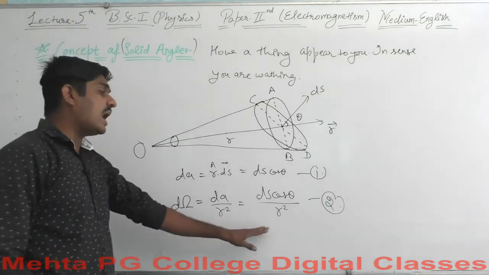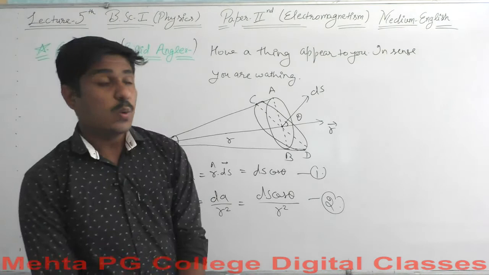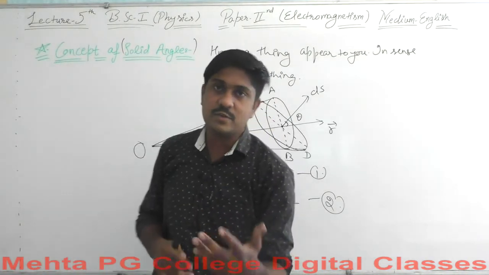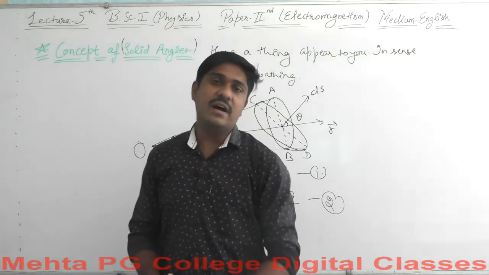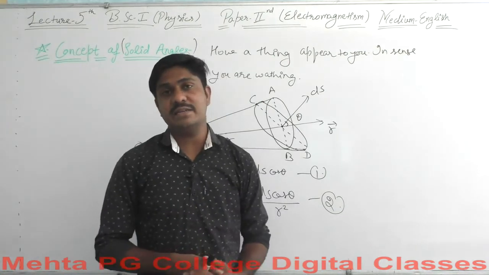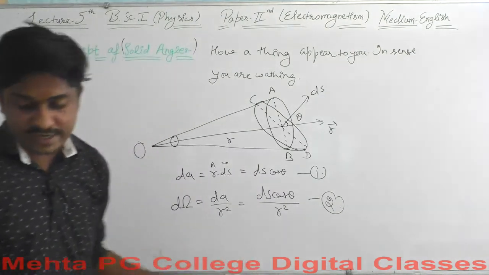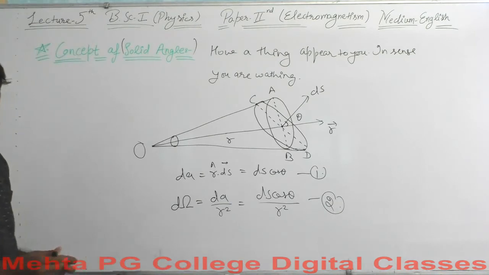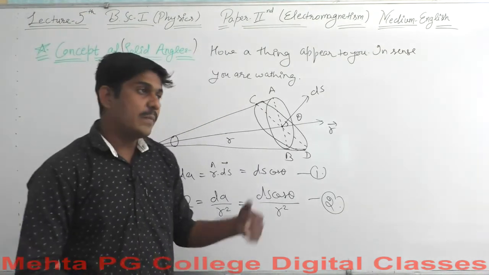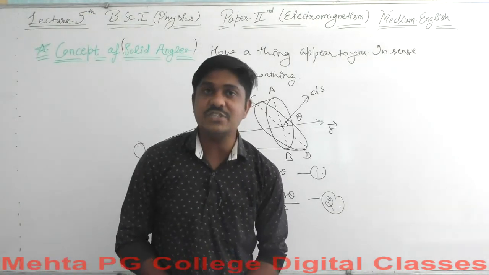Let's say r equals 1. You can consider this distance as 1 meter. Imagine the camera is about 1 meter away from me, then what will be the value of the solid angle here? If r is equal to 1, the solid angle has no dimension and is represented by the unit steradian. You know what a steradian is? Steradian is a unit for defining your angles in 3 dimensions.